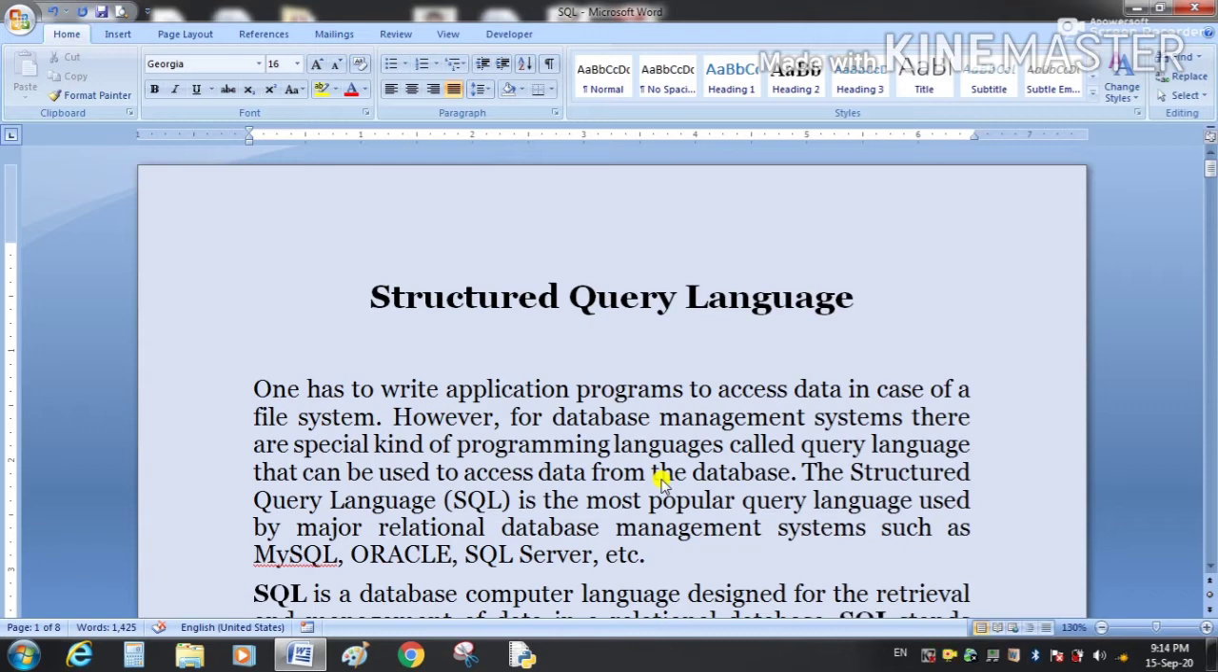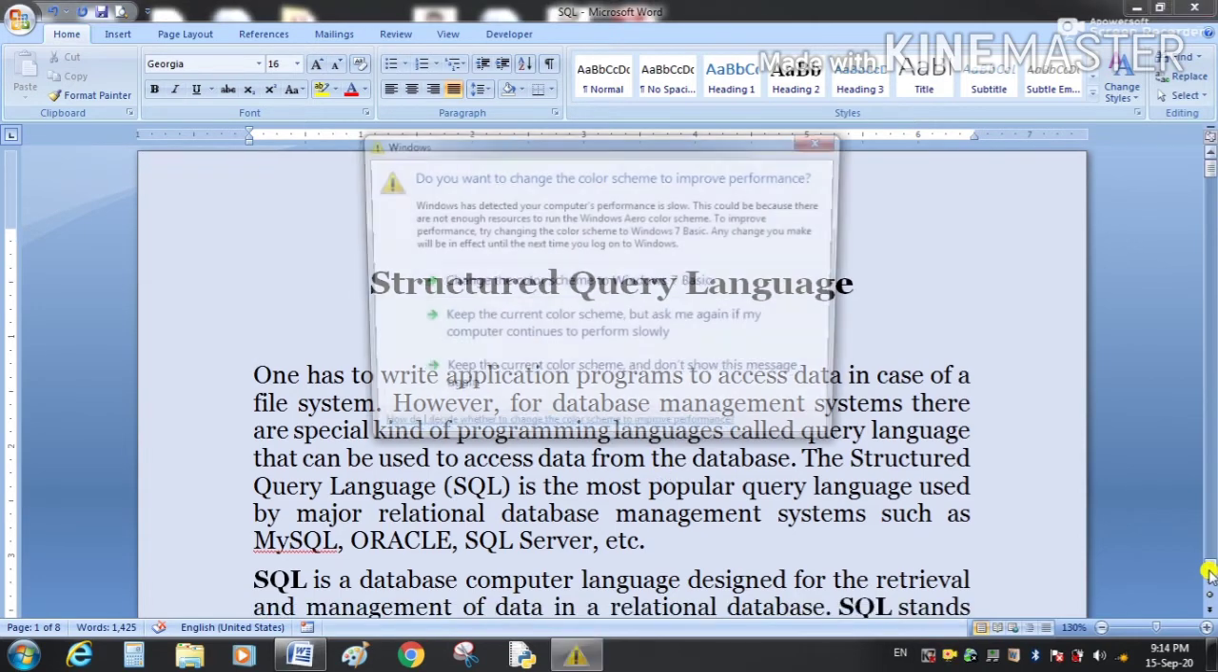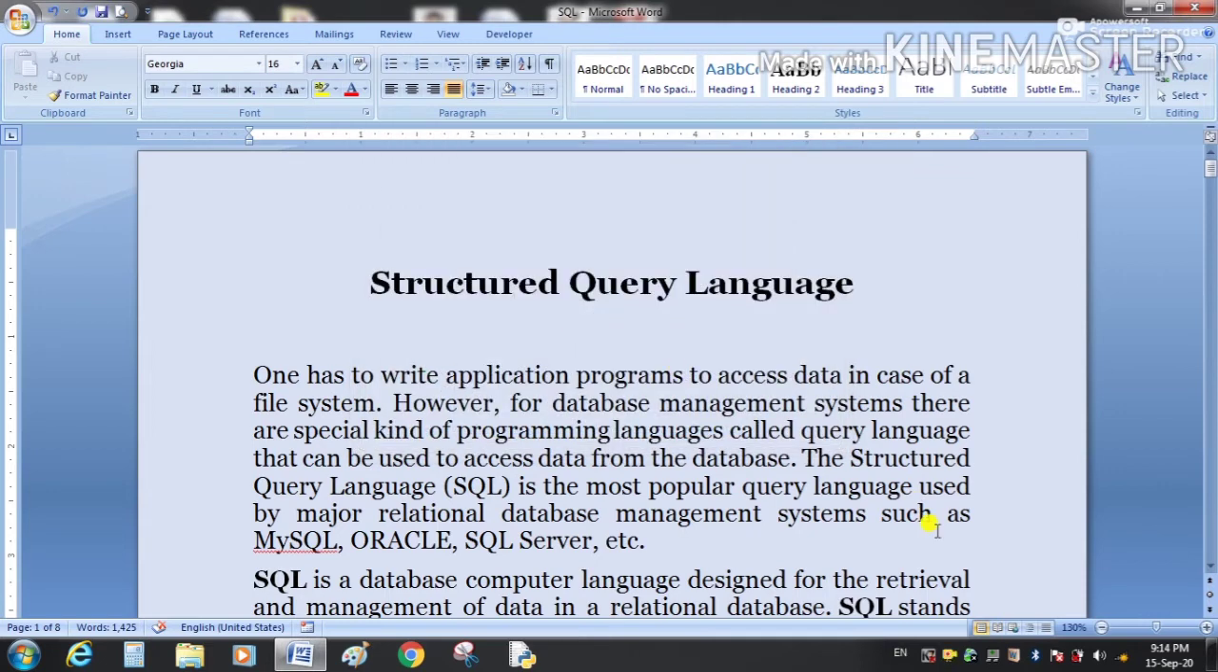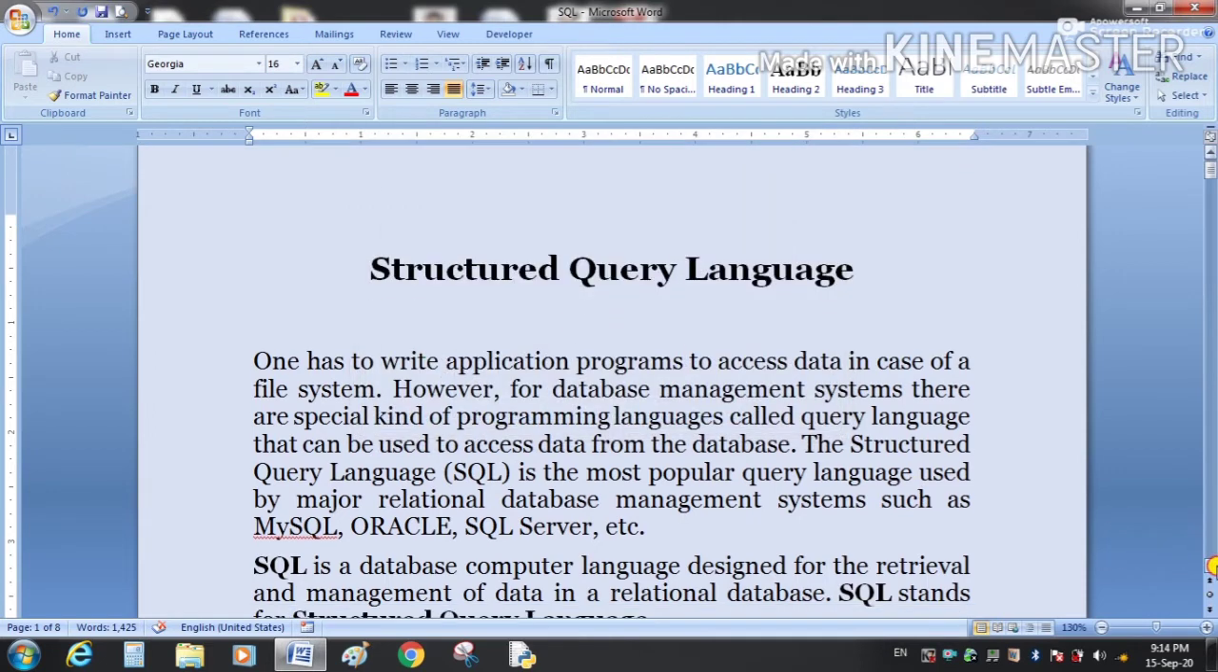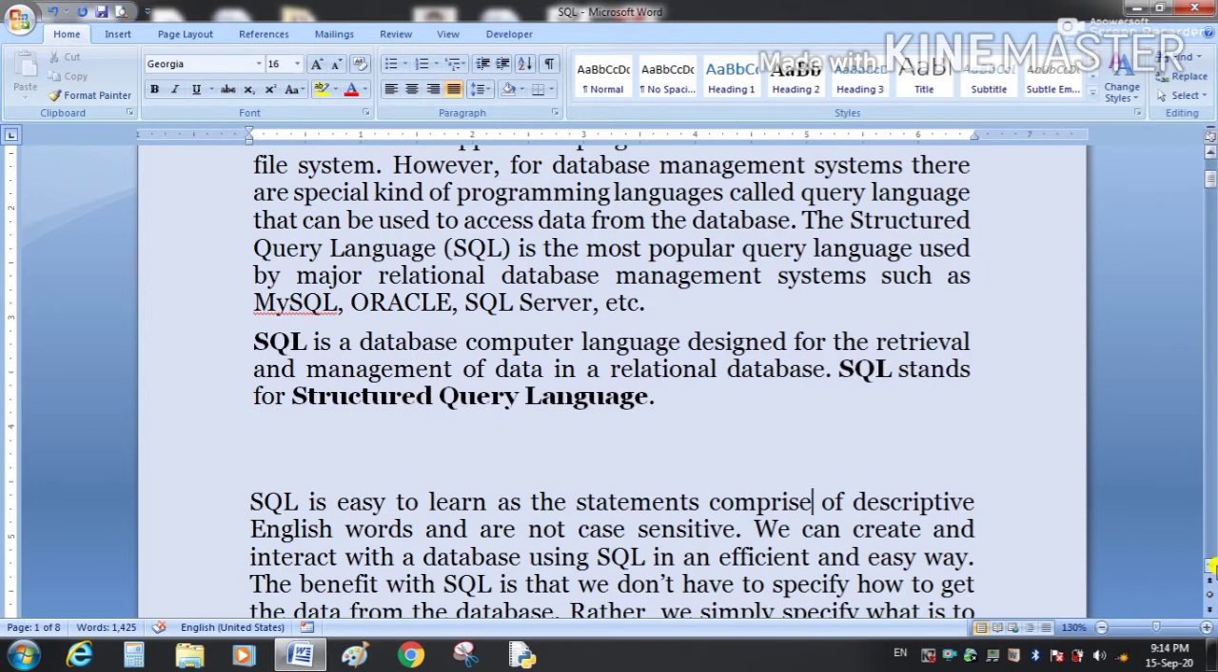Structured query language, or simply SQL, is the most popular query language used by major relational database management systems such as MySQL, Oracle, and SQL Server. All these are relational database management systems, and all these RDBMS use structured query language. This language is designed for retrieval and management of data in a relational database.